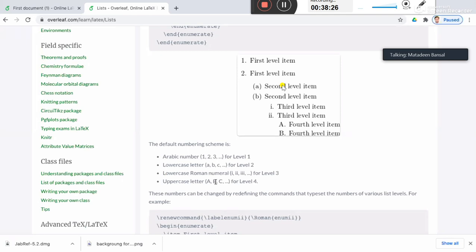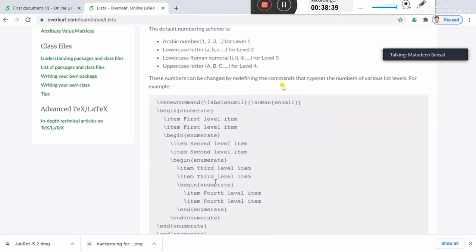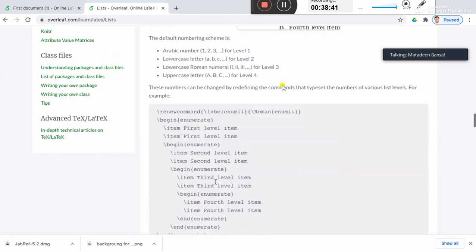You can change them as well, this is by default. This is done by a new command, but as a beginner, I'm avoiding this.